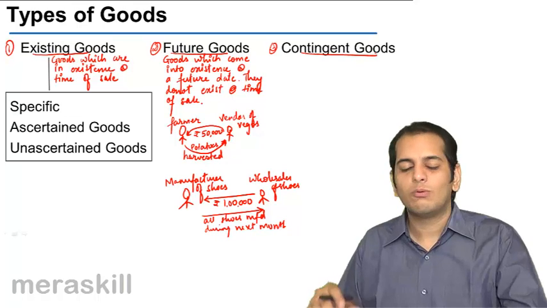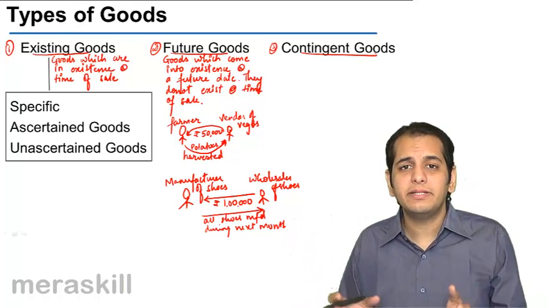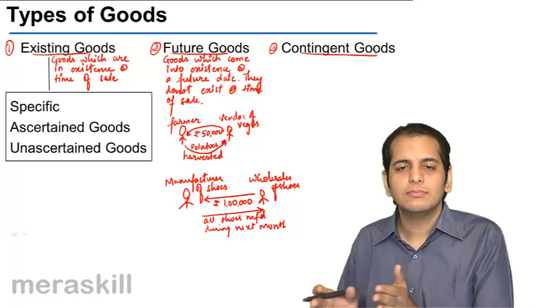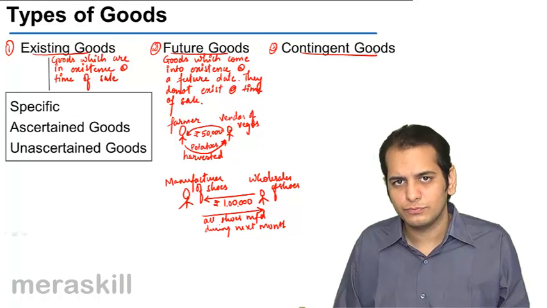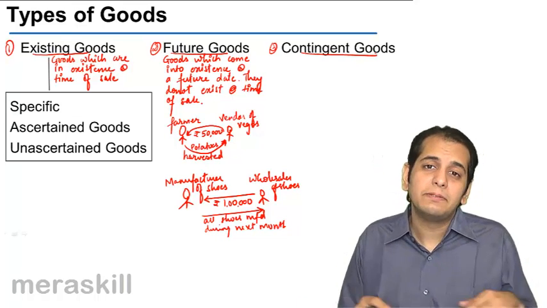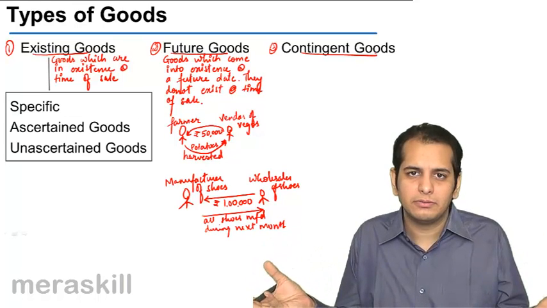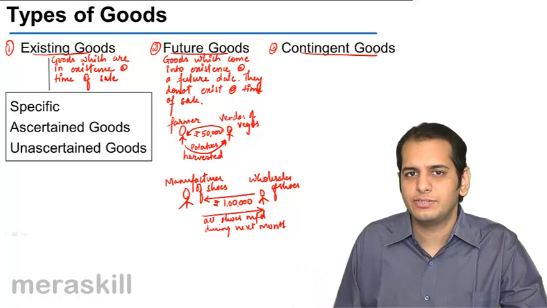We all know what contingency is. Contingent means it depends upon some future uncertain event, the outcome of which we do not know. That might happen, possibly that might not happen. We do not know. Such a thing is called a contingency.